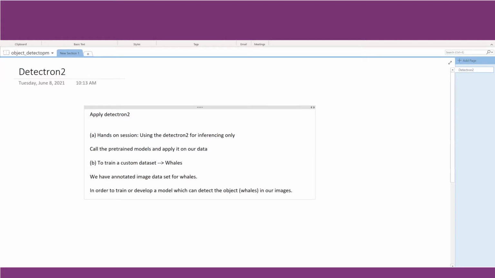Initially, just to test whether we are able to call Detectron and its models properly, we will inference a pre-trained model. Then once we are sure about that, we will carry on forward and create a custom model trained on a custom dataset. Let us start with the hands-on session. In this hands-on session, we are going to use the Colab platform.